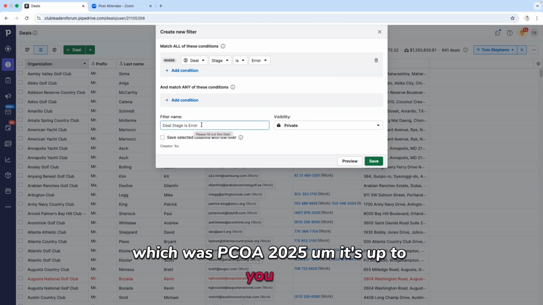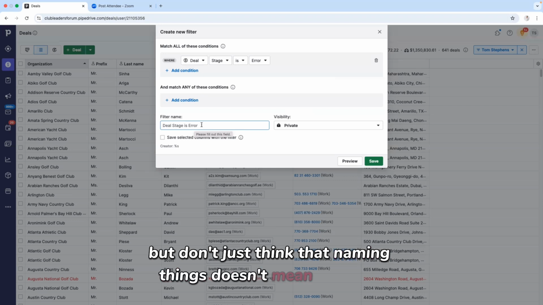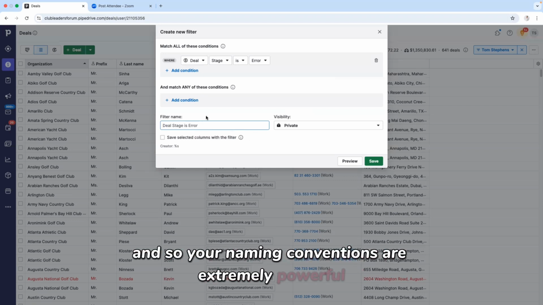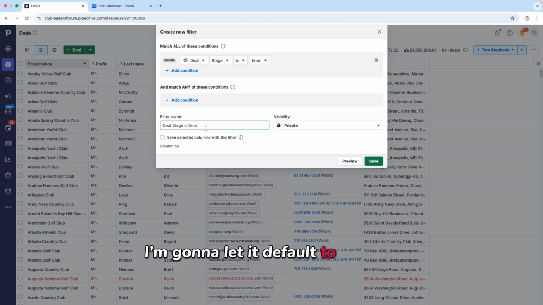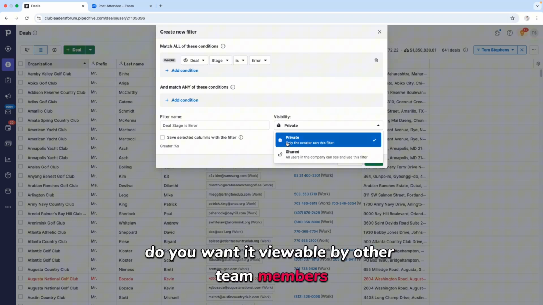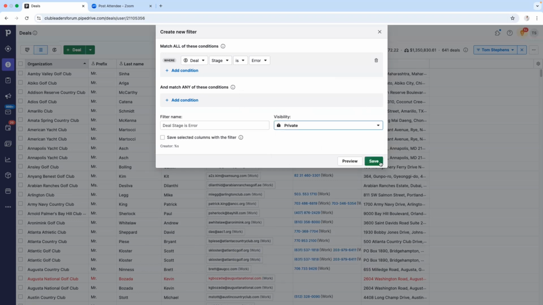It's up to you. But don't just think that naming things doesn't mean anything, because it truly does. And so your naming conventions are extremely powerful. I'm going to let it default to what it shows here, and then your visibility. Do you want it viewable by other team members, or would you like to keep it private? Before I click save, I always like to preview it.